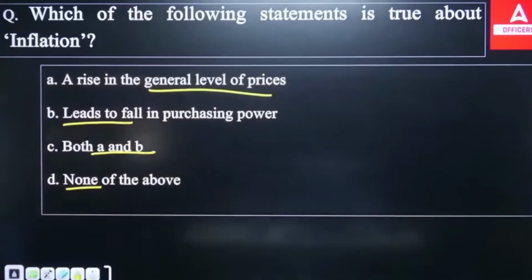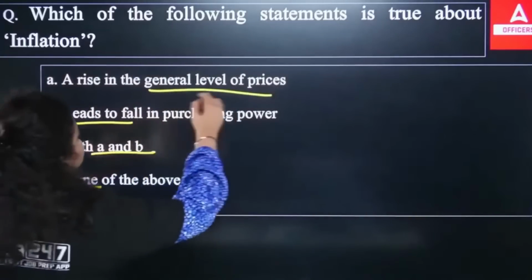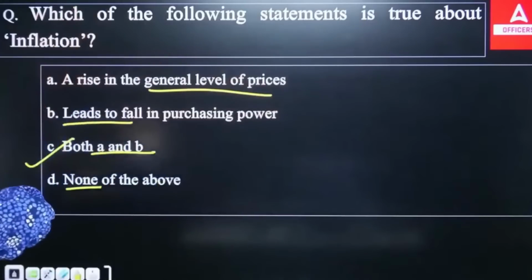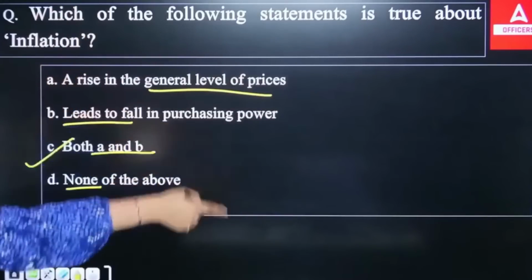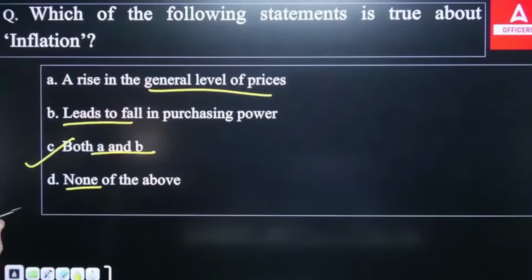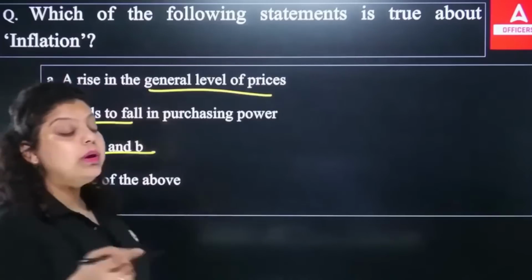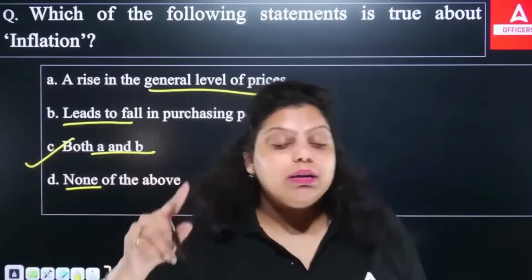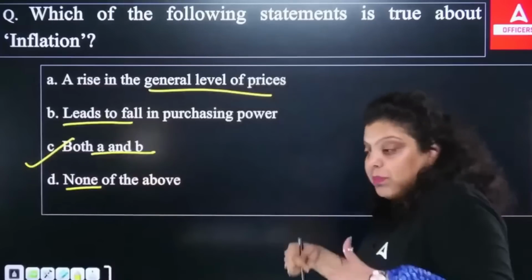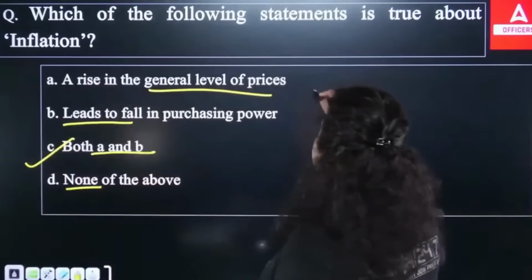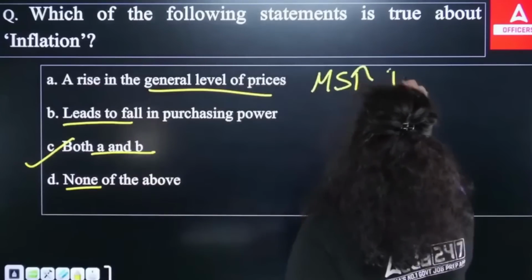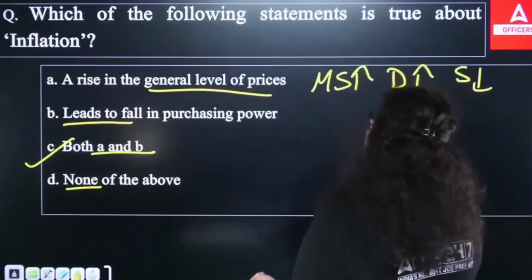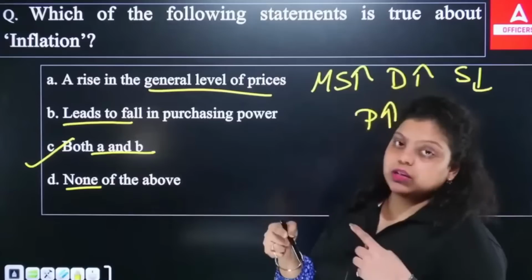The right answer will be both A and B, because it's very obvious the general level of prices will increase due to inflation. It leads to a fall in purchasing power. Is it true? Yes, it's true. Why? Inflation leads to a decrease in the purchasing power of people as well as money. Because let's say money supply increased, the demand increased, but the supply decreased, because of which the prices keep rising. This is what inflation is.